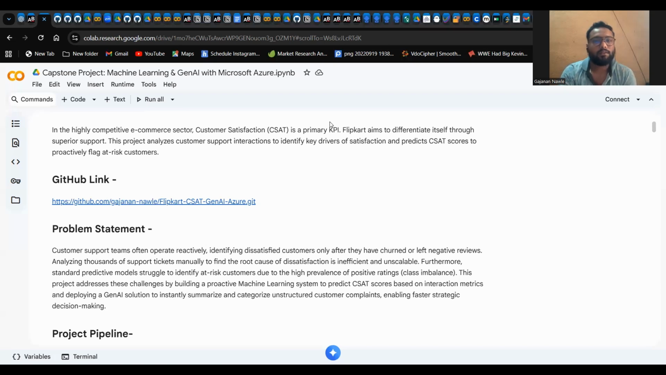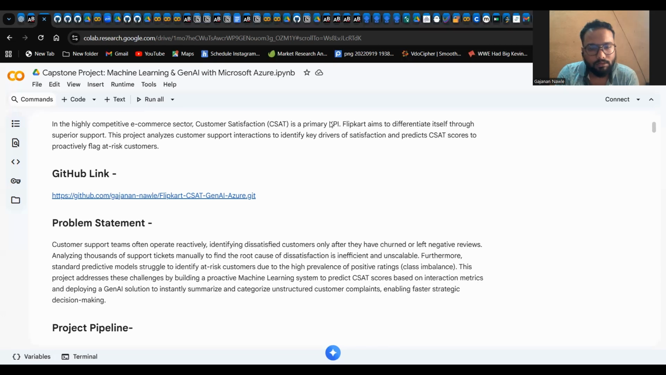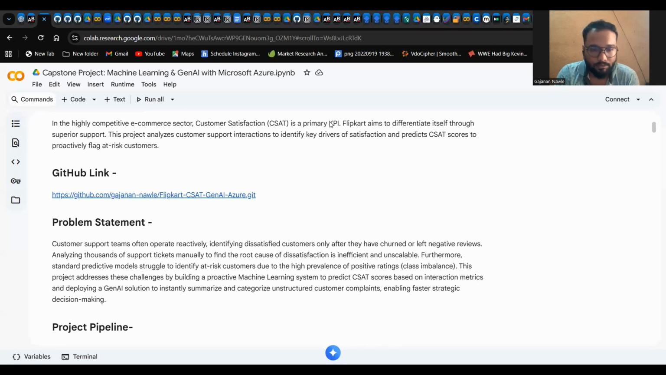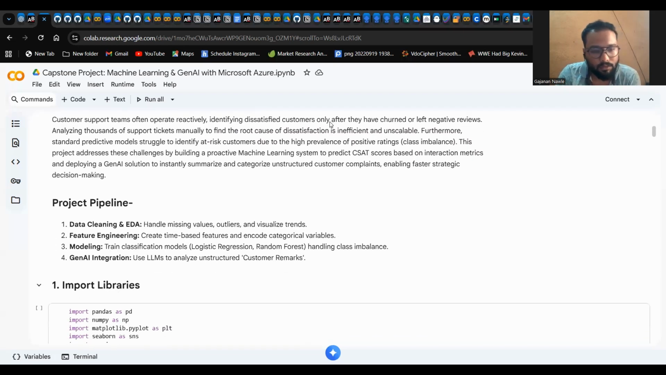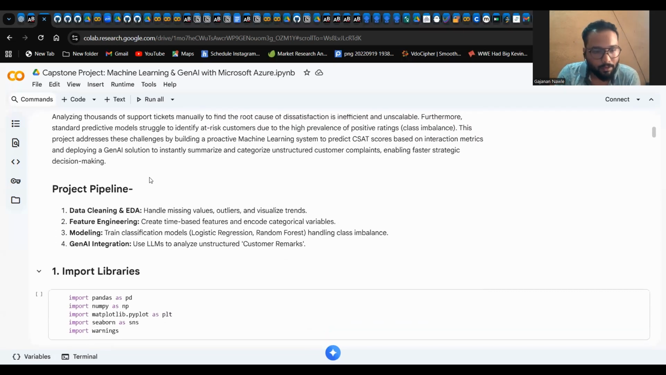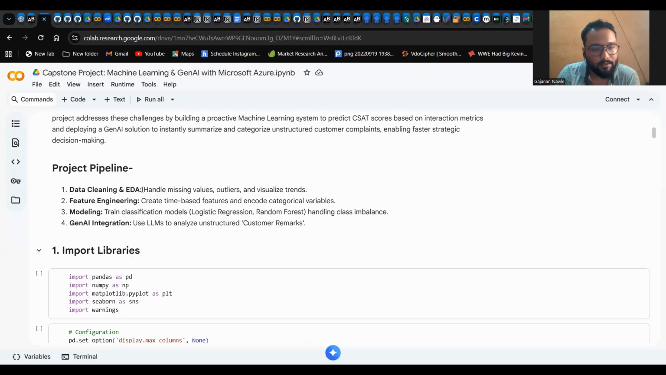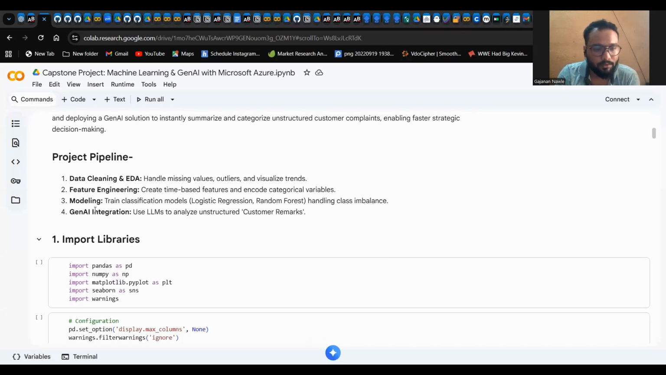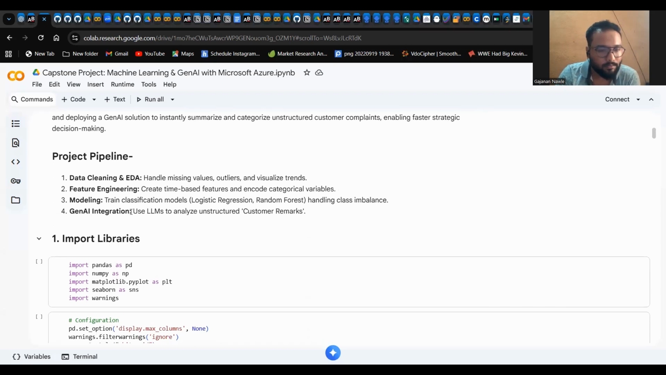So here I have used scikit-learn, then SMOTE, which is synthetic minority oversampling technique, and with that I have used Hugging Face transformers. So here is our project pipeline, which is data cleaning and EDA, then feature engineering, then modeling, then Gen AI integration.